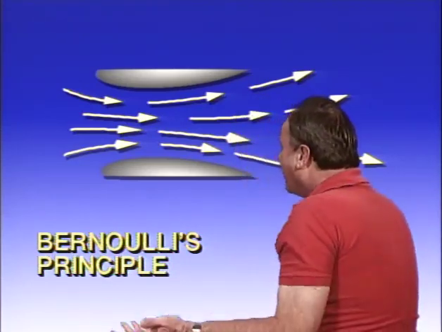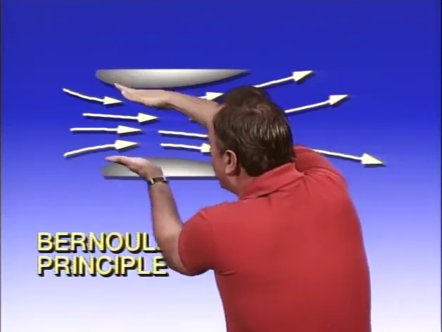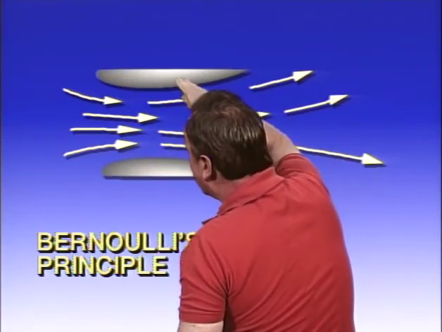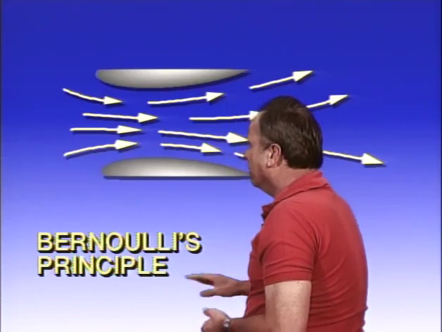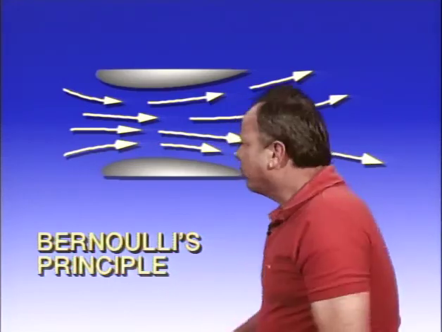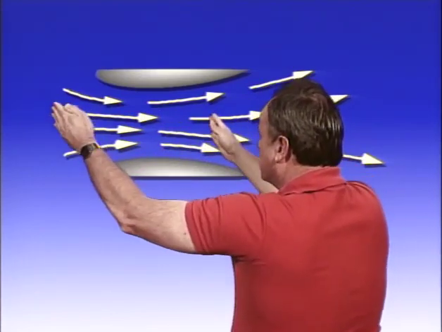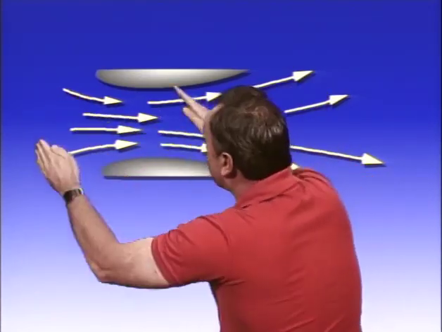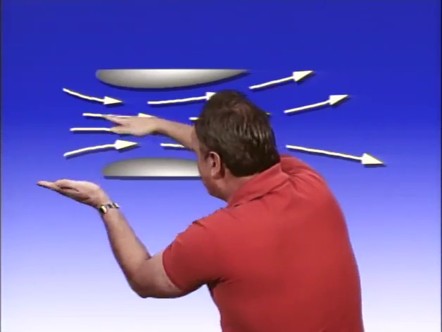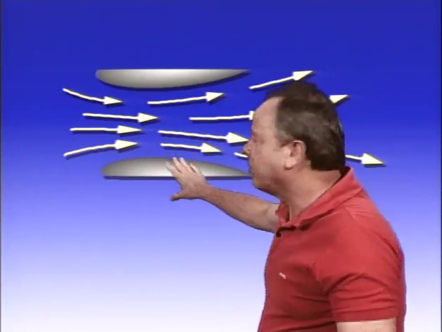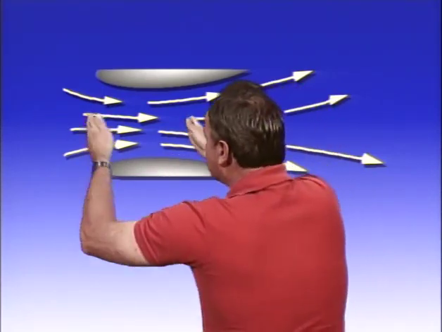And so we know that as air goes through a narrow part in a tube, as the air speeds up, the air pressure becomes less. And that's Bernoulli's principle. Now, you can actually tell the rate of the air or fluid going through this tube by simply measuring the pressure differential. The greater pressure differential you have, the greater the rate of the fluid going through here. And that's one way you can indirectly measure the rate of flow through a tube, just measure this pressure differential.